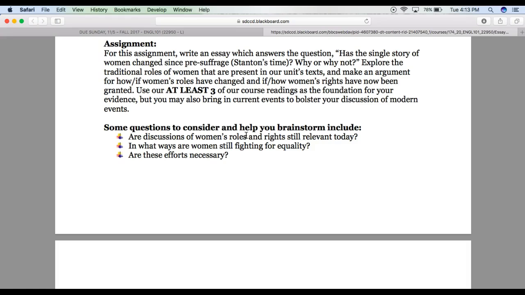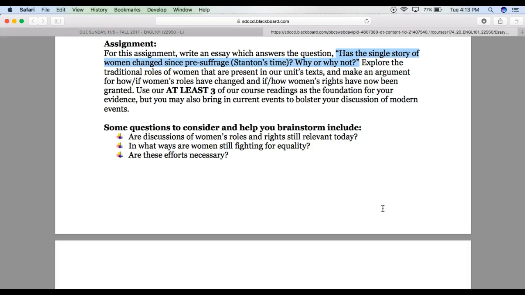For this assignment, write an essay which answers the question, has the single story of women changed since pre-suffrage, or Stanton's time? Why or why not? Okay, so I'm going to highlight this here so we keep that in mind. Explore the traditional roles of women that are present in our unit's text, and make an argument for how or if women's roles have changed, and if or how women's rights have now been granted.